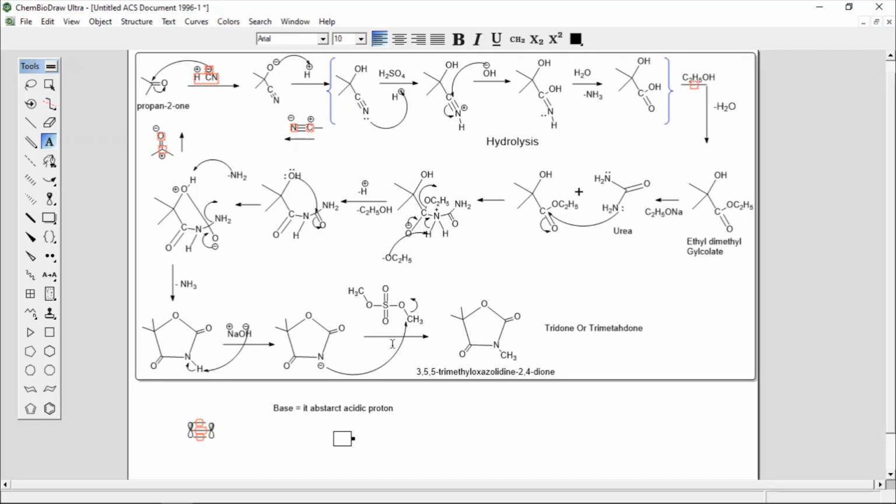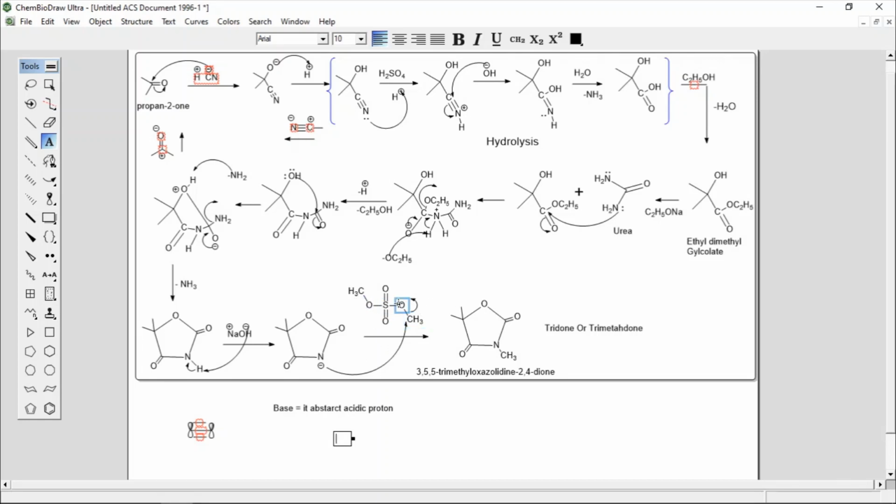Then this anion will act as a nucleophile. This nucleophile will attack on this CH3, and the methylation reaction takes place. The bond will break, and you will get this O minus, O SO3 CH3.